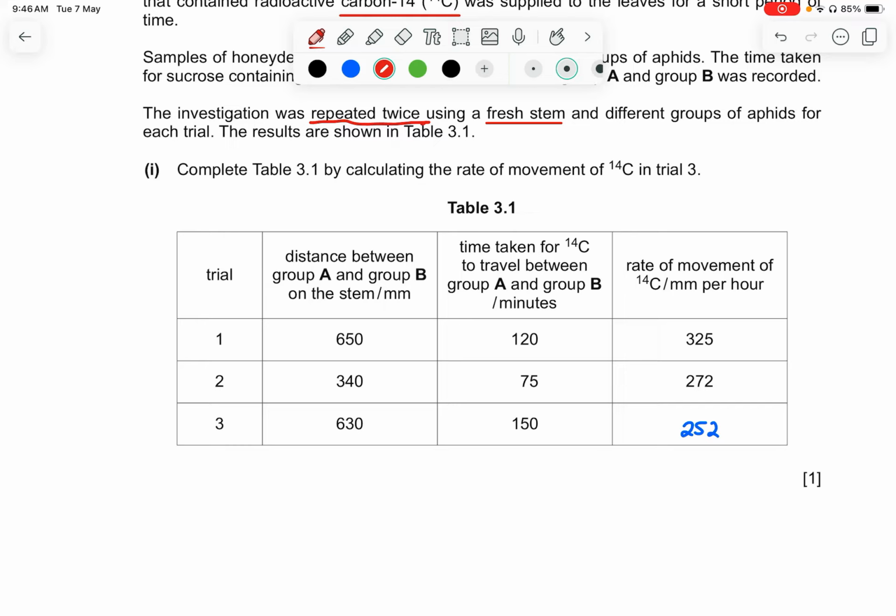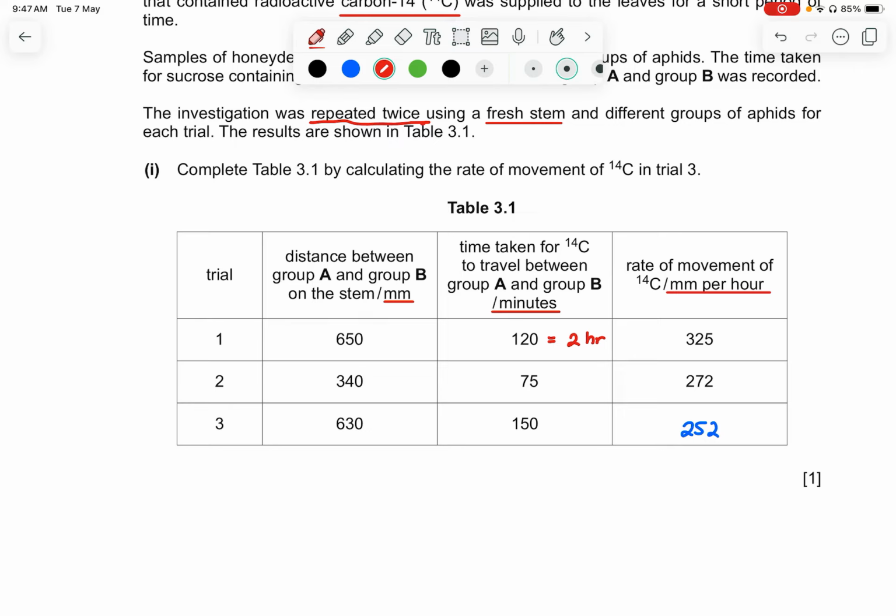You can see the distance between group A and B, and the time taken for this. So this is in minutes. You check the units: this is in millimeters, and the rate is in mm per hour. So you have to convert this 120 minutes to hours. 120 minutes is equal to 2 hours. We try to do the easier one first.